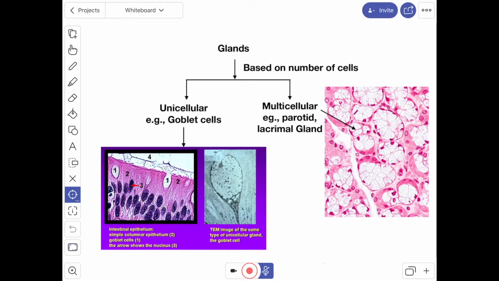The other type is the multicellular gland. Most of the glands are multicellular. These glands develop as diverticula from the epithelial surface. The distal part of the diverticulum develops into the secretory element, while the proximal part forms the duct through which the secretion reaches the epithelial surface. Examples are the parotid gland and lacrimal gland.